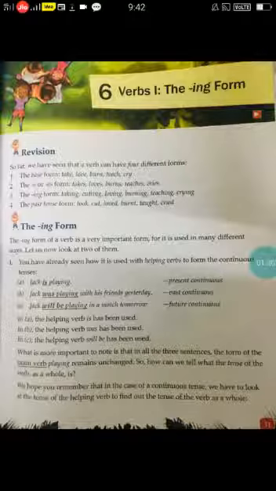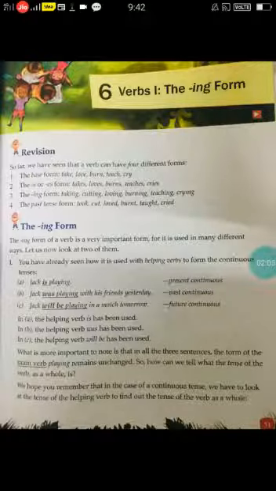Here we are going to see the action happened in three different ways. Whether the action happened in the past, where the action is already completed; is the action going on now, that is the present form; is the action going to happen, that is the future form. You know very well the past, present and future, right? We call these tenses. When the action happened already, if the action had completed, it is called past tense.